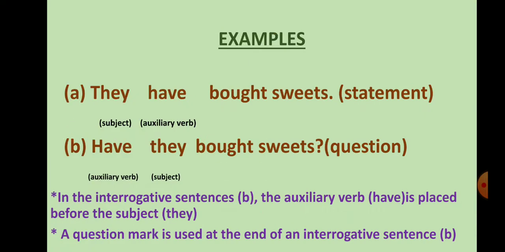Examples: They have bought sweets. This is a statement as the subject is starting the sentence and then followed by the auxiliary verb. And in the other one, Have they bought sweets? This is a question as the auxiliary verb is starting the sentence and then followed by the subject.